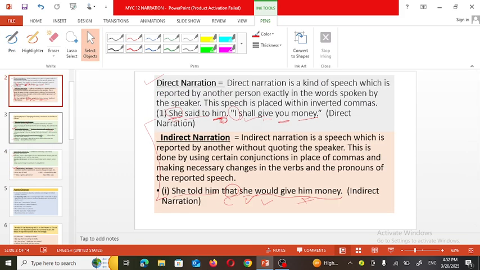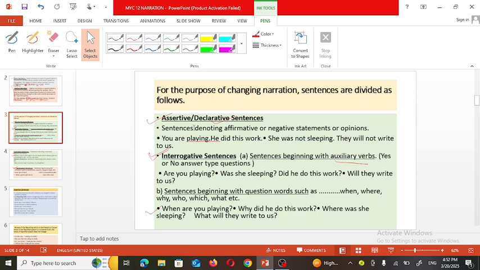Once again, see all four types: assertive or declarative sentence. What do you mean by assertive or declarative sentence? Sentence denoting affirmative or a negative sentences or opinions. For example, they are playing or he did his work. These are affirmative sentence. And these two are example of negative sentence. For example, she was not sleeping, or they will not write to us.